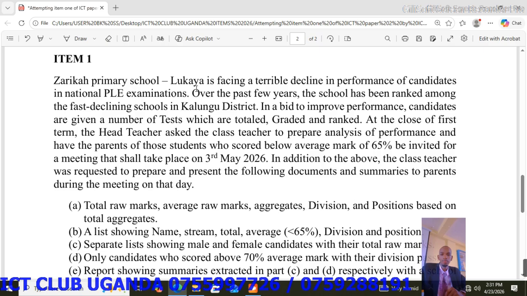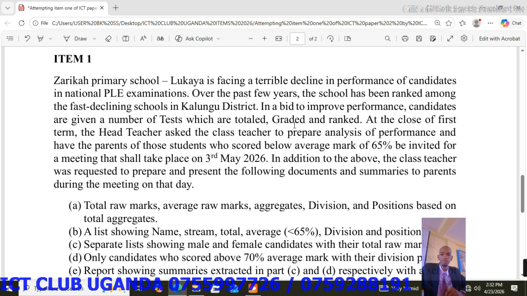Zarika Primary School Lukaya is facing a terrible decline in the performance of candidates in national PLE examinations. Over the past few years, the school has been ranked among the fast declining schools in Kalungu district. In a bid to improve performance, candidates are given a number of tests which are totaled, graded, and ranked.